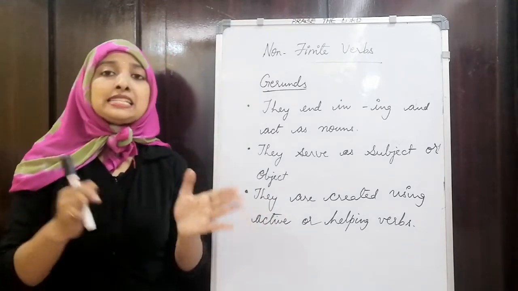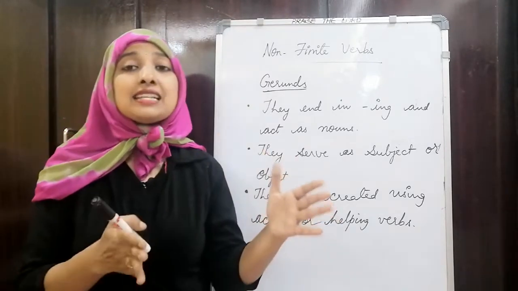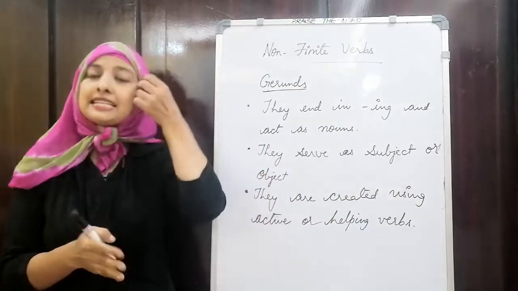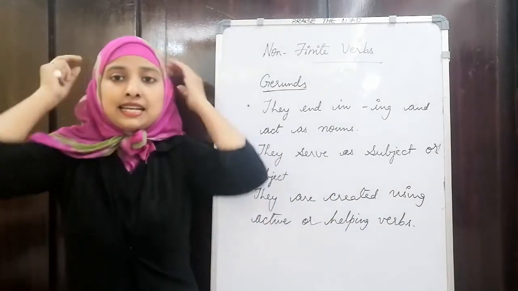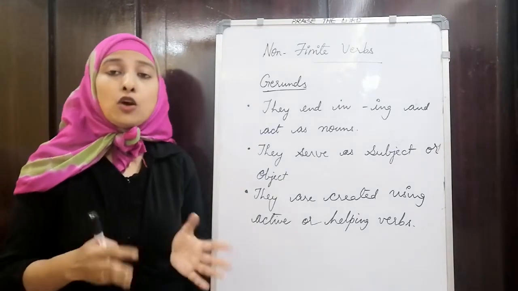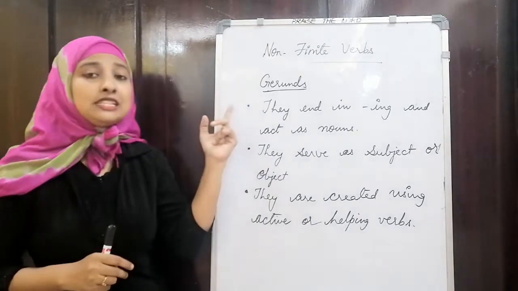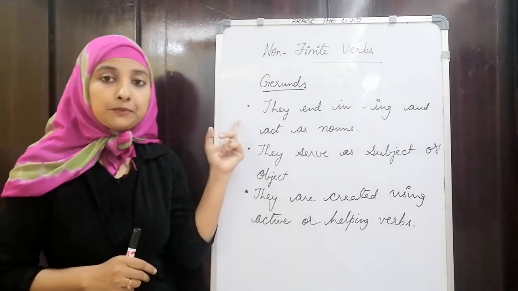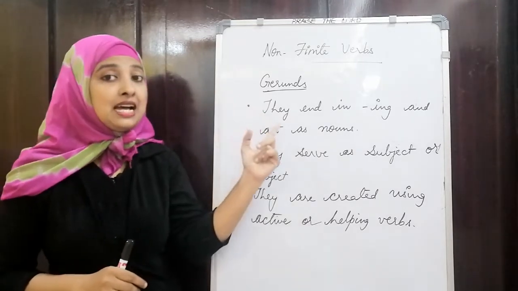So when it acts as a noun, it is treated as a gerund. They are non-finite verbs. Gerunds have the ing form of ending, and they act as a noun.